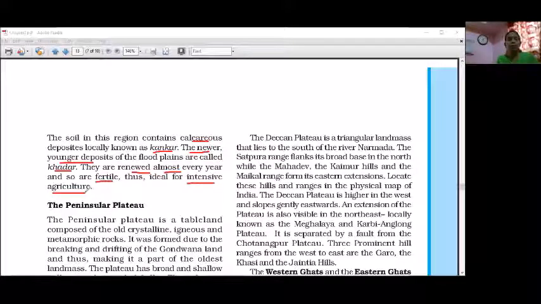Then we saw the extension of the northern plain from Punjab and some part of Rajasthan to Assam. Then this region has four divisions: the Bhabar, Tarai, Kankar and Khadar. This is all about the northern plain we have studied today.